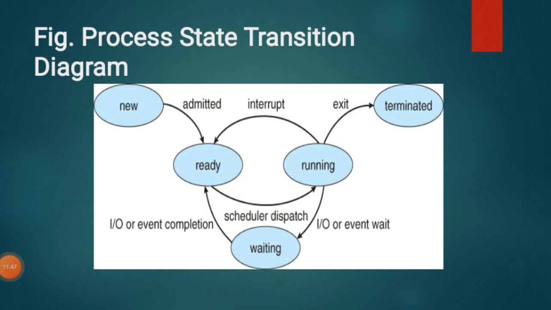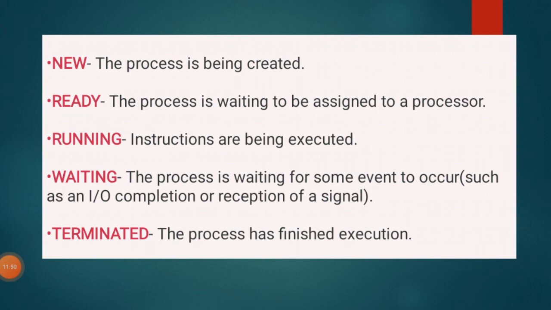Clear? So in the terminated state, the process has finished its execution and is removed from the main memory. I told you that whenever you are in the ready state, the process is loaded into the main memory. So once we complete the execution of a process, it is going to be deleted, or removed, from our main memory, and we are going to remove the PCB as well. PCB stands for process control block, which we are going to study in the next video. Clear? Thank you.